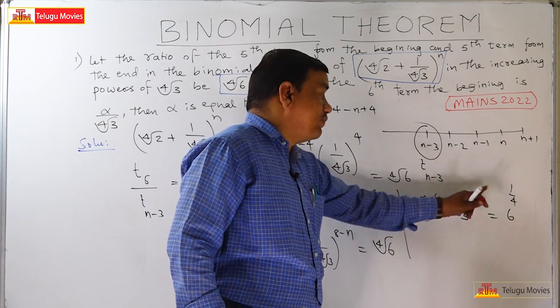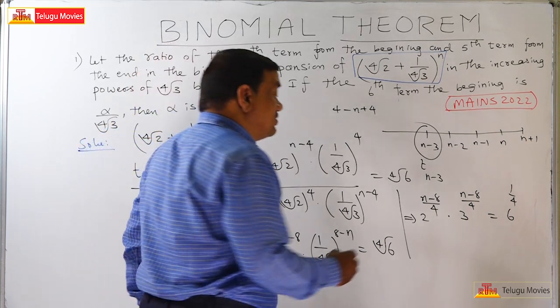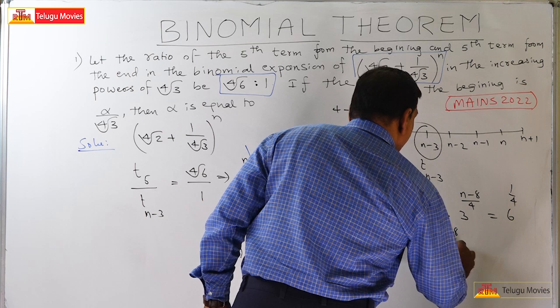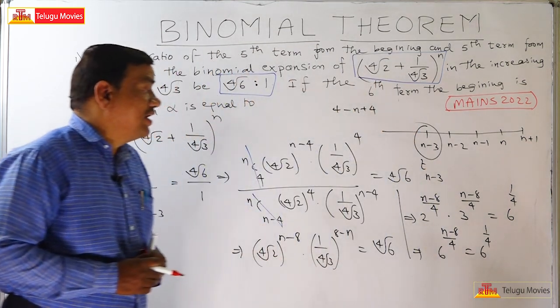This is 3 to the power of (n minus 8) by 4. Both powers are the same, so I can write this as the 6th root of (n minus 8) by 4, over the 6th root of 1 by 4.